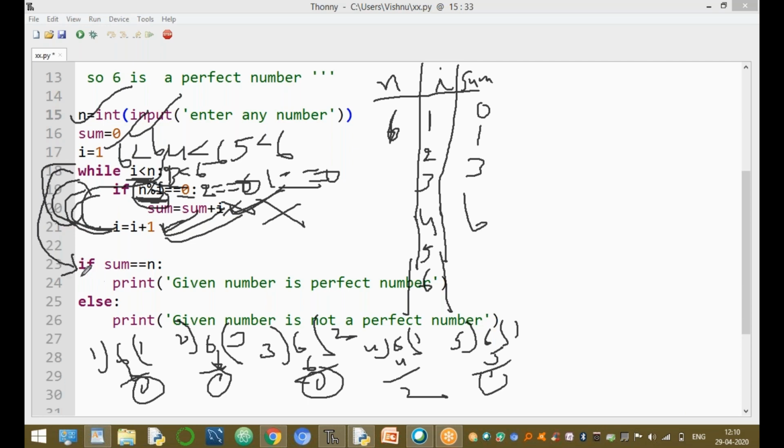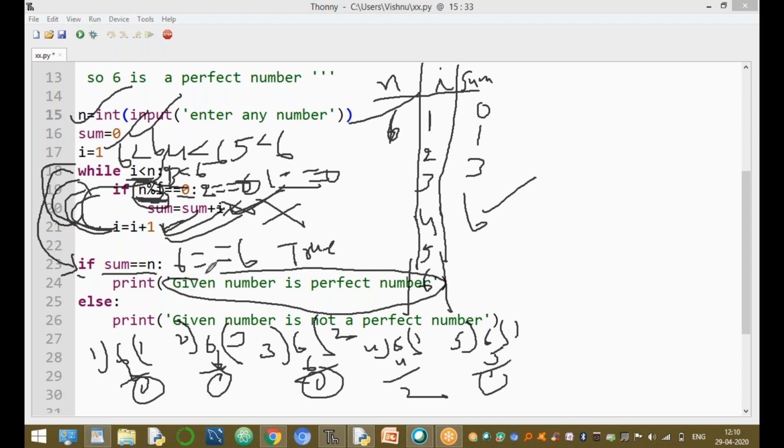The next statement of the while loop is sum equal to n. Sum value is 6. The n value is 6. Sum value 6 and the n value also 6. Both are 6. The condition returns true. Now execute this statement. Given number is perfect number.